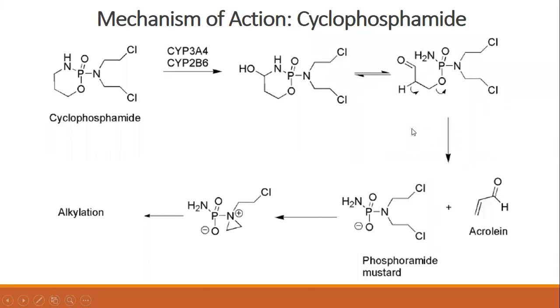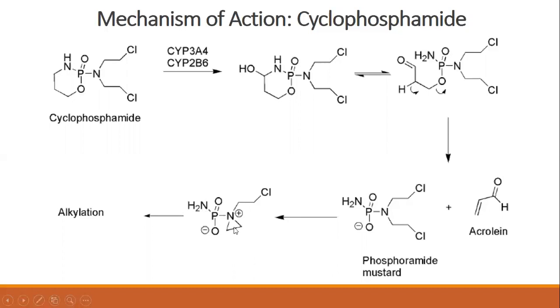This is the mechanism of action of cyclophosphamide. So this one is cyclophosphamide. In the liver, it is activated by cytochrome enzyme. This cytochrome enzyme will remove the phosphoryl functional group and form this aziridine reactive intermediate.